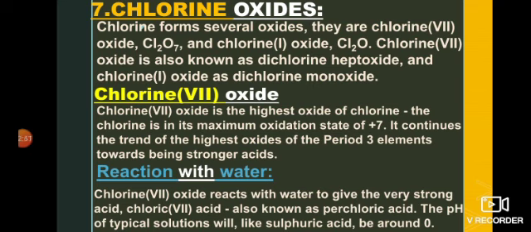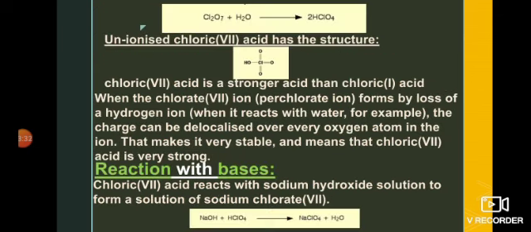Chlorine 7 oxide is the highest oxide of chlorine, because in this oxide the chlorine is present in the highest oxidation state, which is +7. So it shows the highest oxidation state in case of the oxides of the period 3 elements. When chlorine 7 oxide reacts with water, it reacts very strongly and results in the formation of chloric acid, which is also known as perchloric acid. The pH of this solution will be 0, like sulfuric acid, which shows its greater strength. It's a strong acid like sulfuric acid.